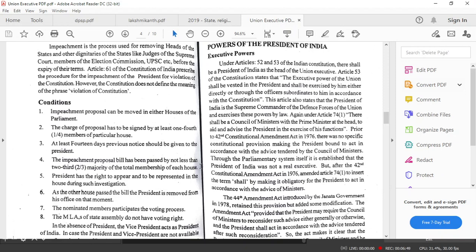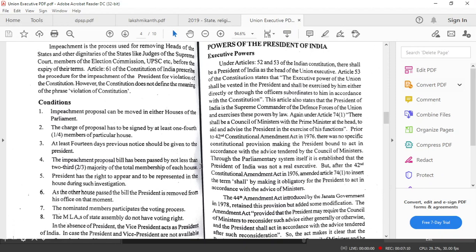See, impeachment is a quasi-judicial, semi-judicial process. So, two things have to be remembered in the context of impeachment of the president. Number one, the nominated members of both the houses of parliament can participate in the impeachment.